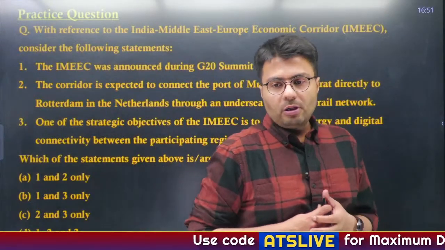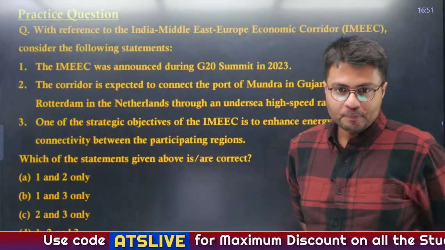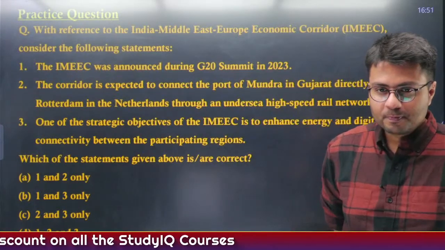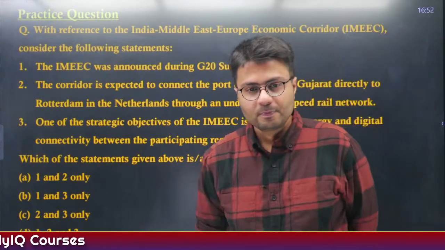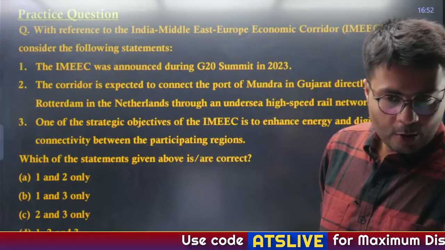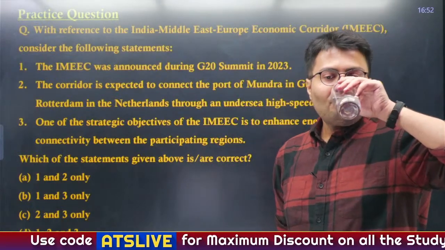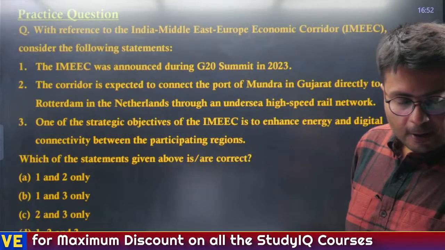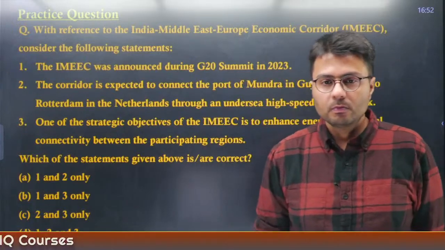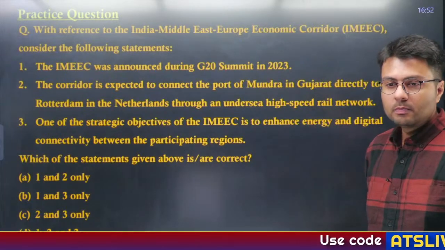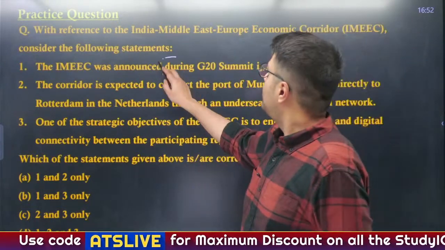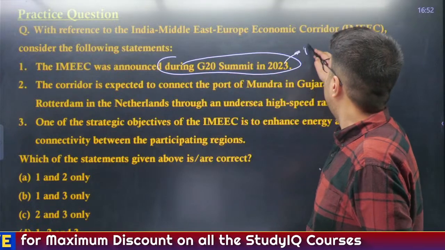Now let's see if you are able to solve this particular question. With reference to the India Middle East Europe Economic Corridor, consider the following statements. One, it was announced during the G20 summit in 2023 that was held in India.